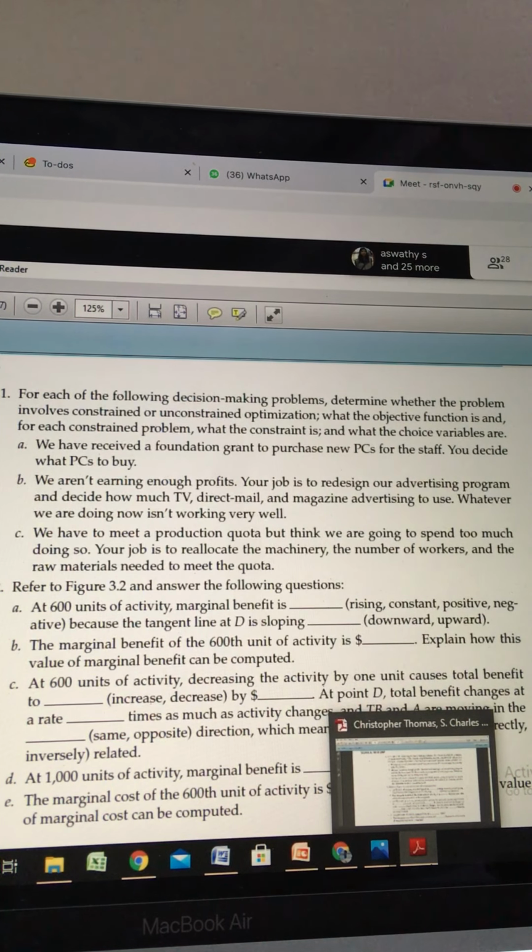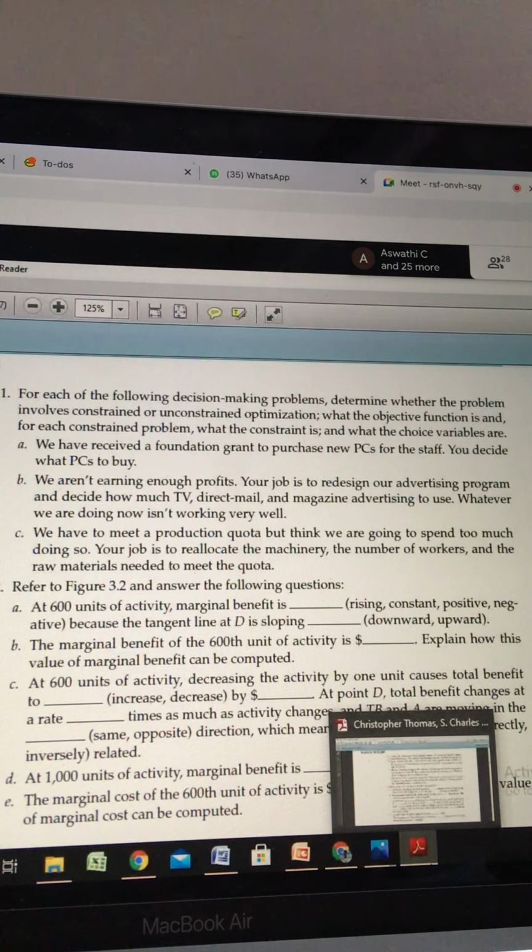Your job is to reallocate the machinery. Please don't misunderstand: our job is not our objective function. Our objective function is something different. In the case of the lifeguard example, the lifeguard's job is to rescue the person who is drowning. But his objective function is, within the very limited time, he has to rescue that person. Right? Your job is your optimization problem. That's different.